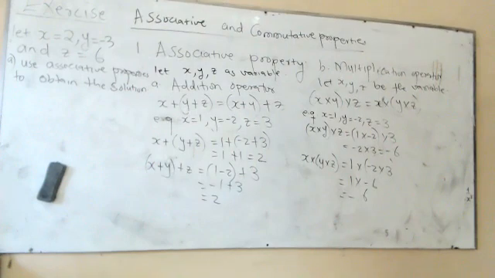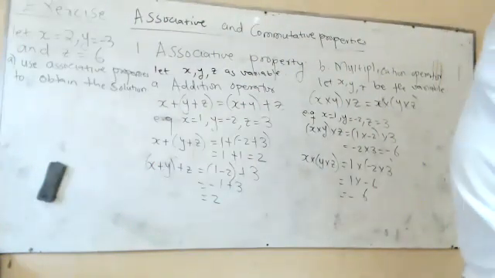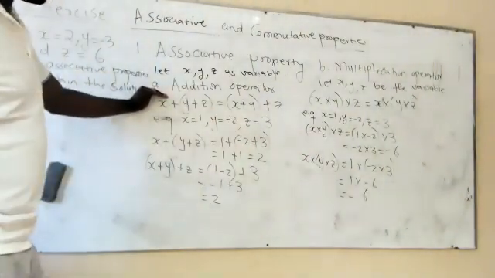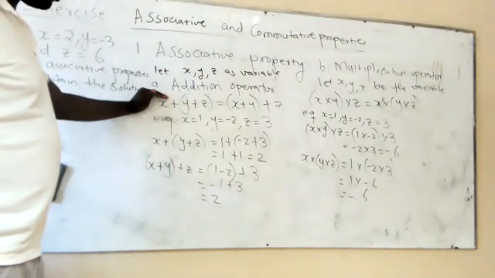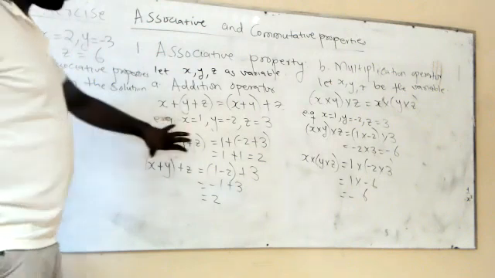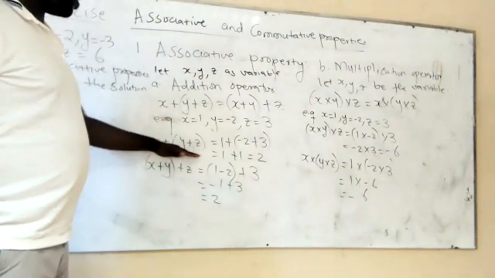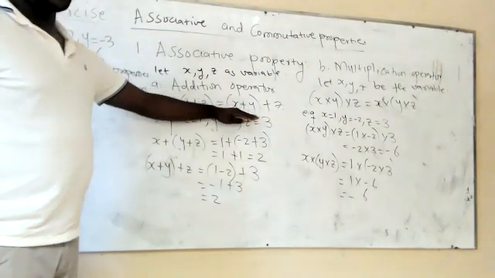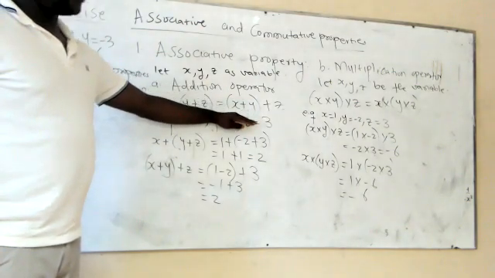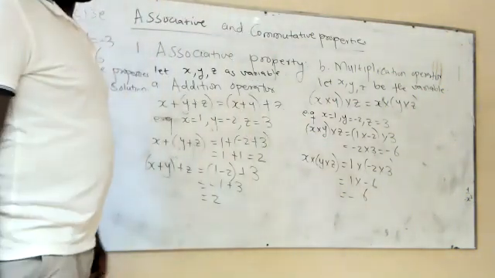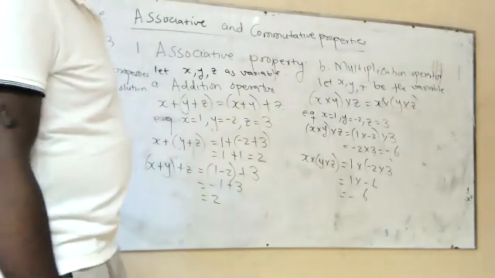Are we done? Yes, I'm done. All right. What answer are you getting for the addition operator? I got 5. All right. You got 5 when you apply the addition operator on the left-hand side and the addition operator on the right-hand side. Is that so? Yes. All right. And then for the multiplication, what answer did you get? I got -36.